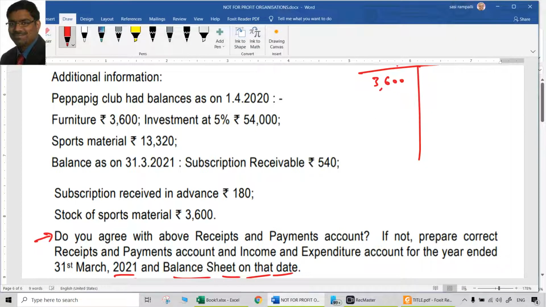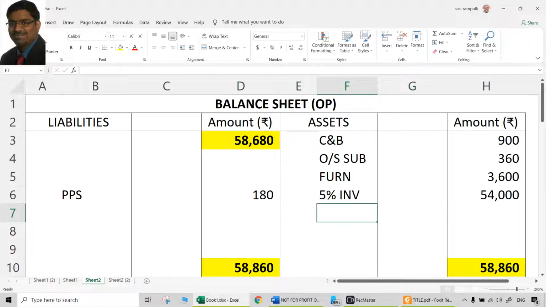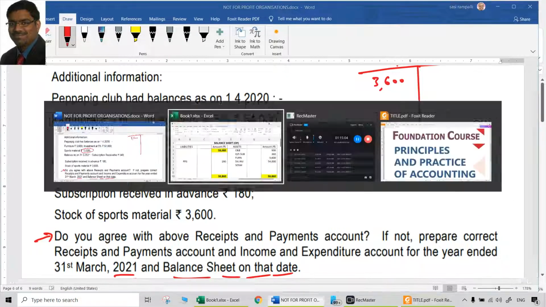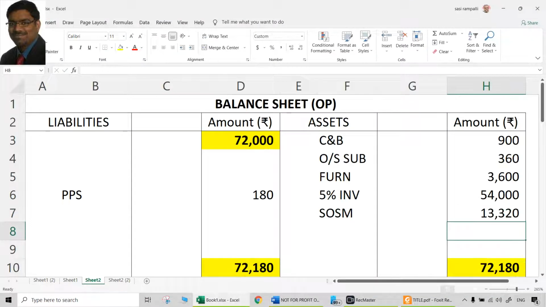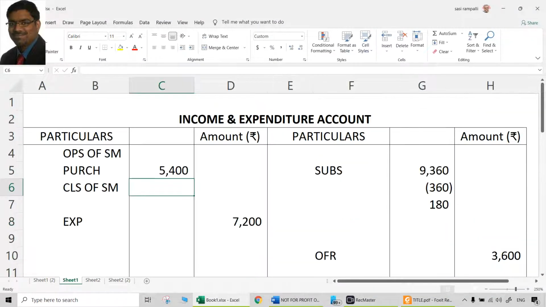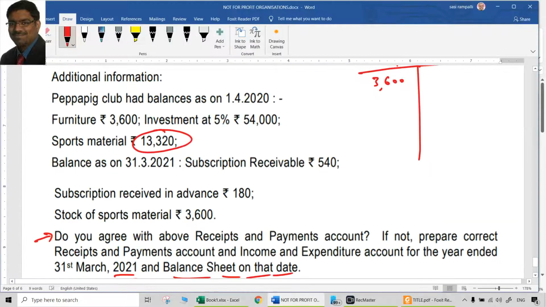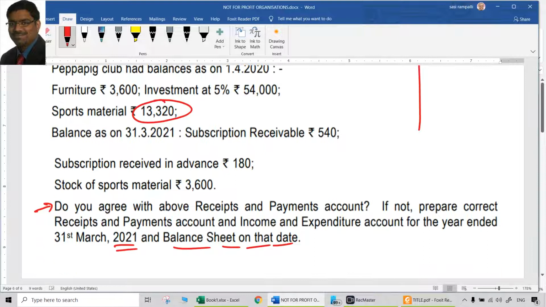Now sports material opening balance is 13,320. It is a stock actually, something like opening stock. Opening stock definitely will be there. Stock of sports material opening balance sheet asset side, that is 13,320. This is the credit aspect. Debit aspect will be in the income and expenditure account starting point, just like trading account opening stock, 13,320. So that is the debit and credit aspects of sports material. That is also done. And closing balances are given, which is on the 31st March 2021.